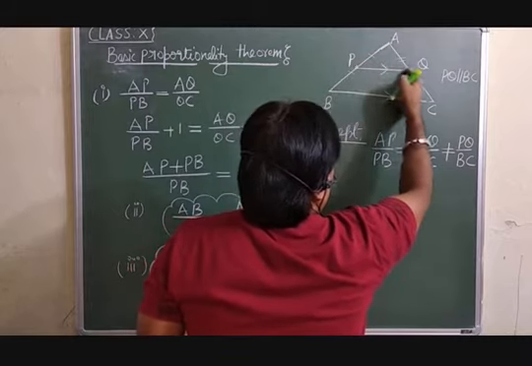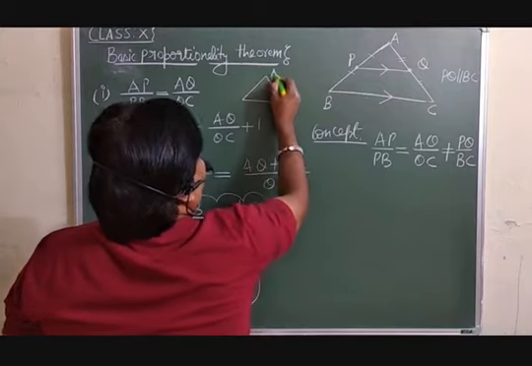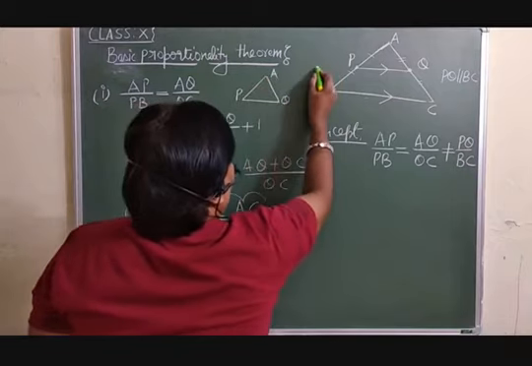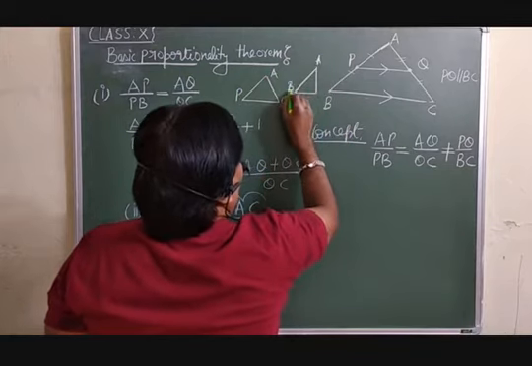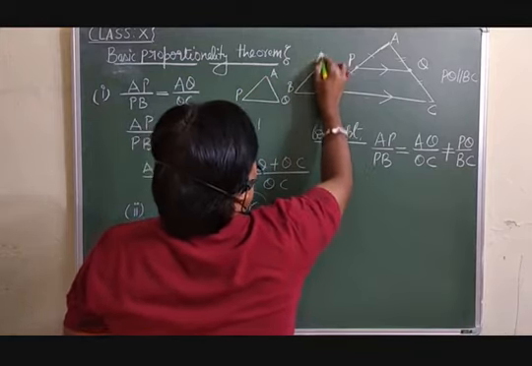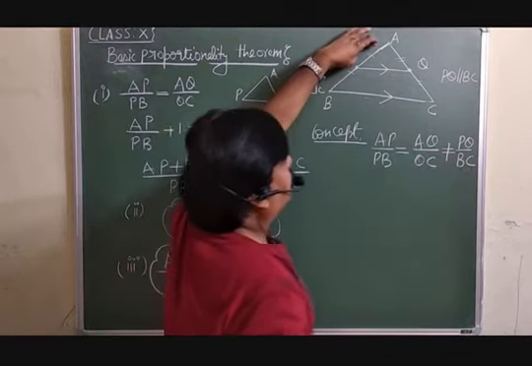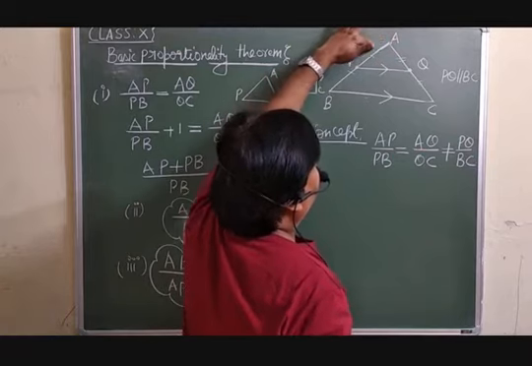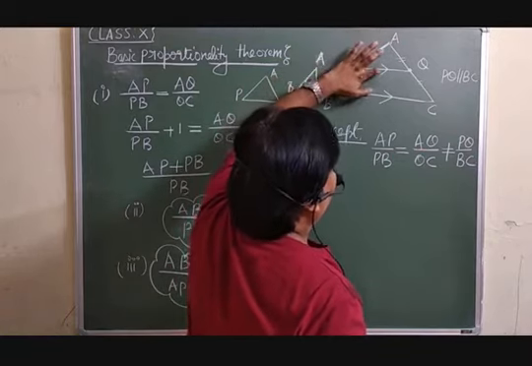One triangle is APQ, another is ABC. These are the two triangles. So if you want to include this PQ and BC side, means you want to write something equal to PQ over BC, in that case you are supposed to take the complete side of both triangles. For example, if you want to include PQ over BC, how will you take it?